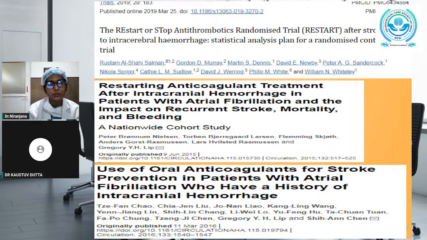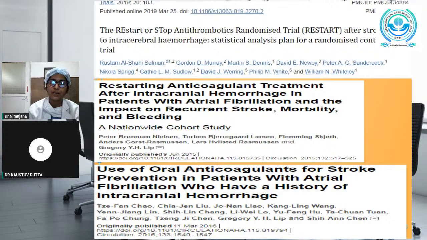But contradicting these two studies, a Taiwanese study which was conducted in 2016 stated that reinitiating oral anticoagulants after an episode of intracranial hemorrhage in patients with AF had significantly reduced the ischemic stroke, but had increased the risk of intracranial hemorrhage.